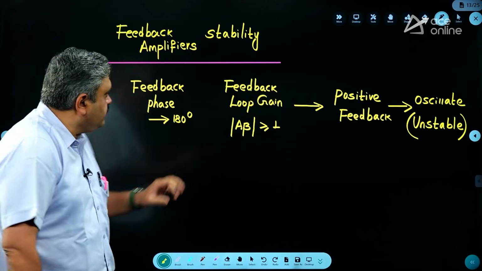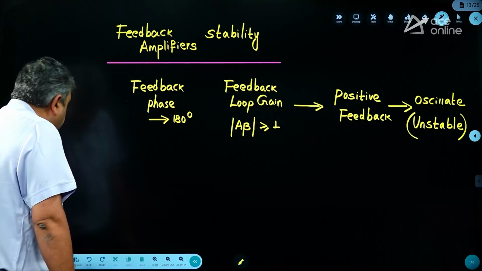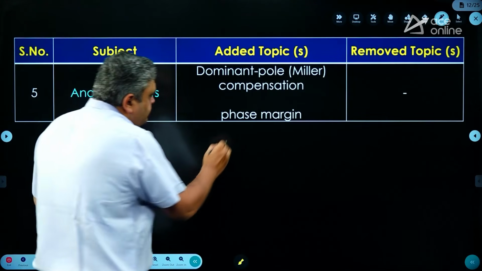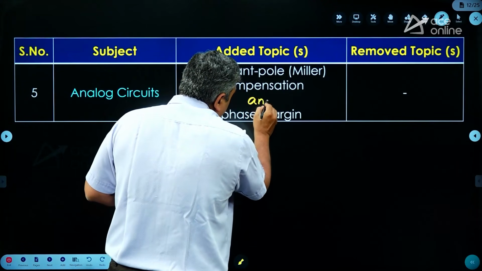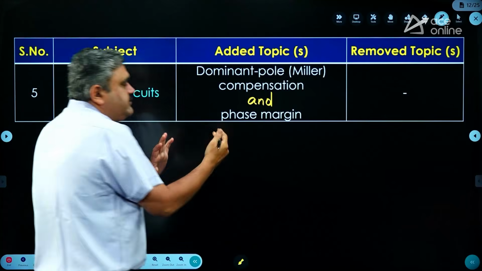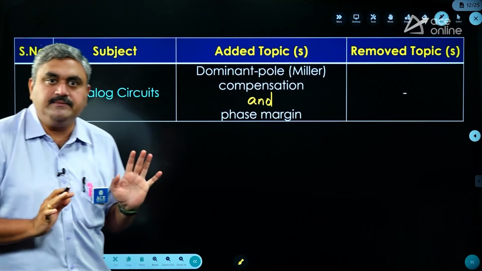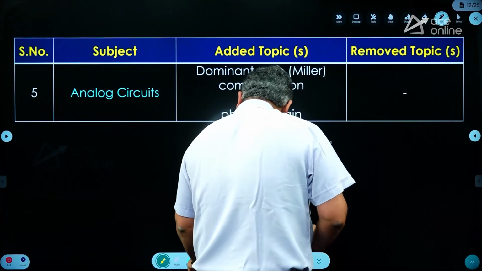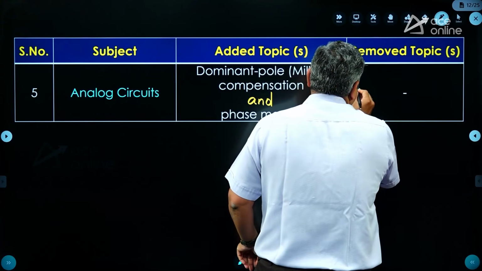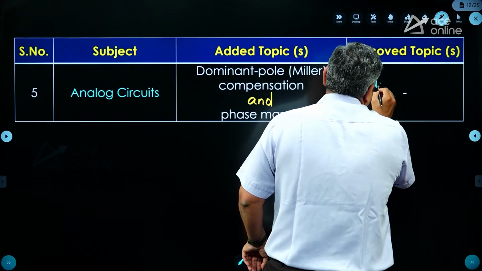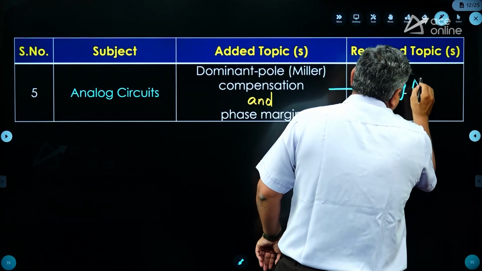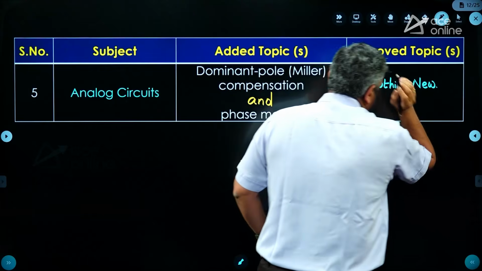Is it clear? This is also a very, very important area that you have to focus on. Dominant pole, Miller compensation and phase margin. This is not a new topic. It's an extension area of feedback amplifiers for stability. So I don't think there is anything new here. It's a continuation topic of your feedback amplifiers. So nothing new in this topic. You will automatically study this topic for the stability concept.